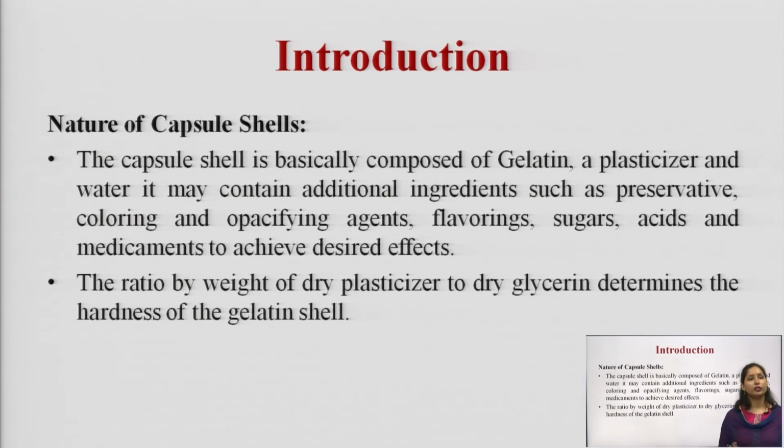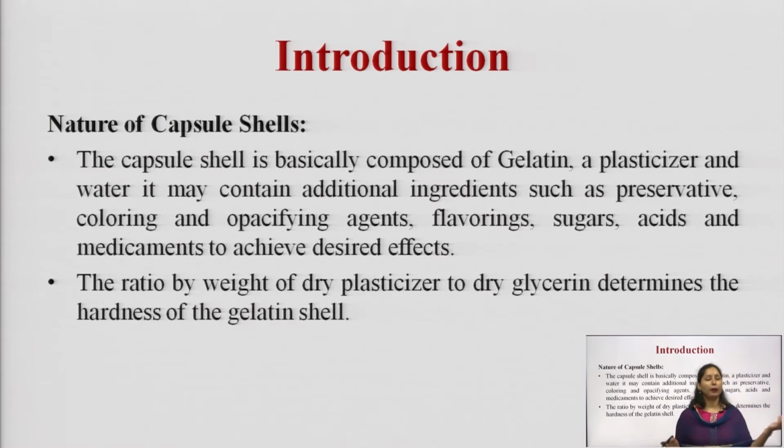Then nature of the capsule shell. The capsule shell is basically composed of gelatin, plasticizer and water. These three are the main components of the capsule shell. Apart from this, it may also contain additional ingredients such as preservatives, coloring agent, opacifying agent, flavoring agents, sugars, acid and medicaments to achieve the desired effects.